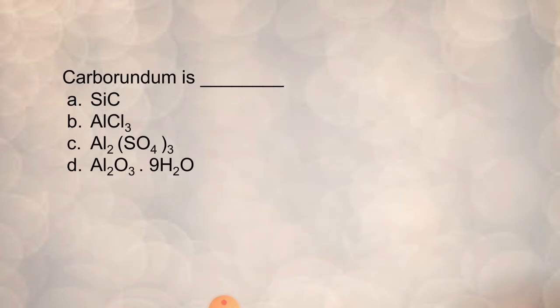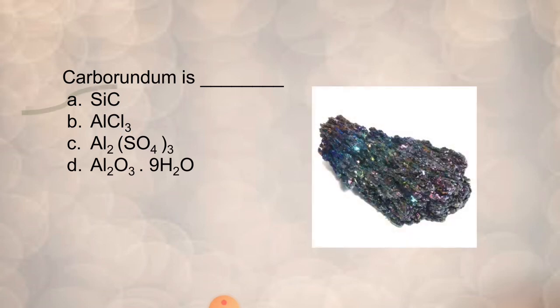Next we move on to another question. Carborundum is dash. Here you have to find out the carborundum structure or formula. So if you know the formula, you can click the option. The answer is A, SiC.